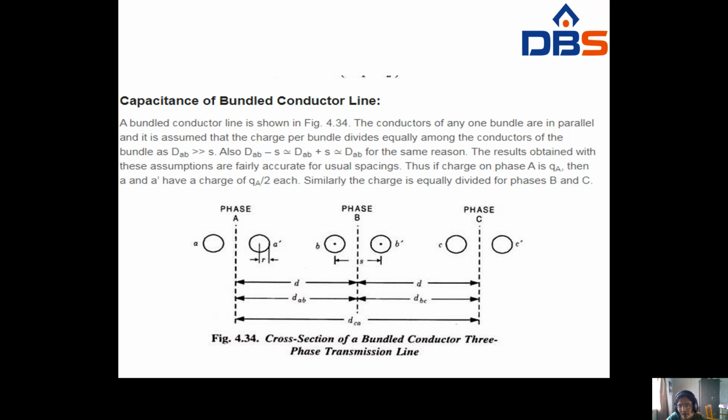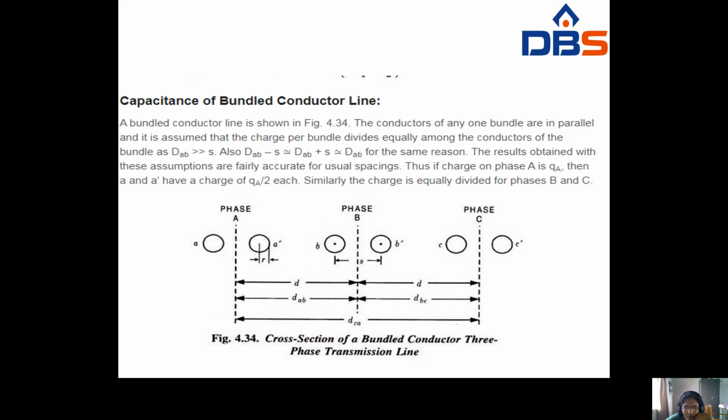Here the charge per bundle divides equally among the conductors of the bundle. DAB, the distance between conductor A and B, is greater than S, that means the radius.